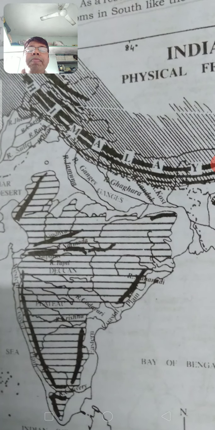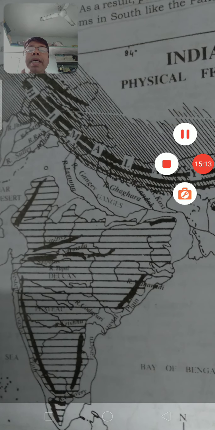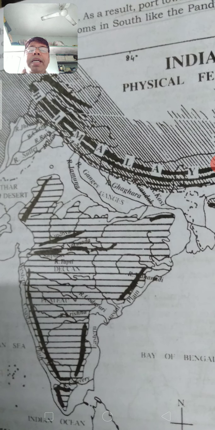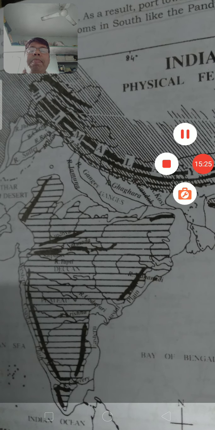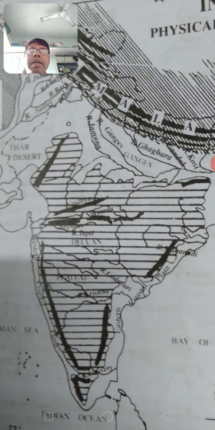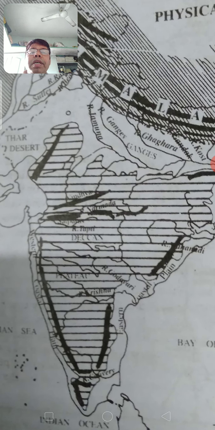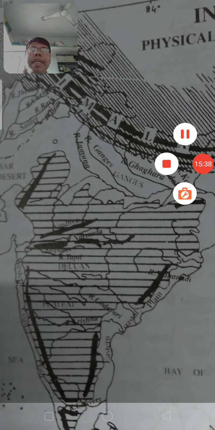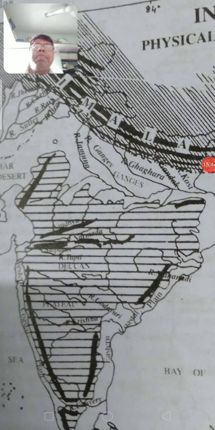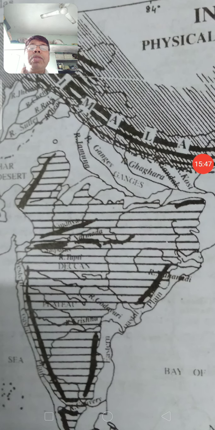Before coming to the Deccan Plateau, that Indo-Gangetic Plain is the world's biggest flat plain area. Then the Deccan Plateau. The plateau is divided into two. Above the Narmada River, there is the Malwa Plateau. Below that, the Deccan Plateau. You are all living on the Deccan Plateau. This Deccan Plateau is also very rich because most of its part is covered by black soil, very useful in agriculture.